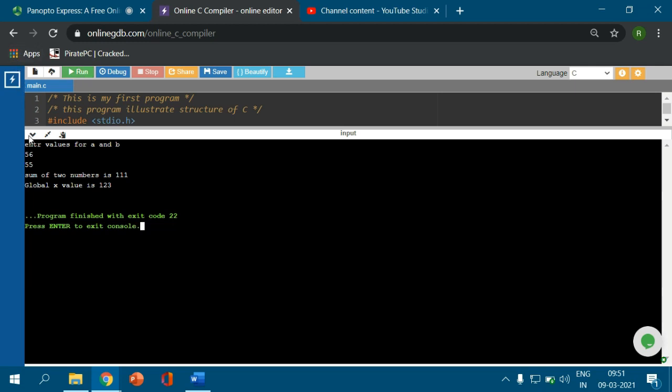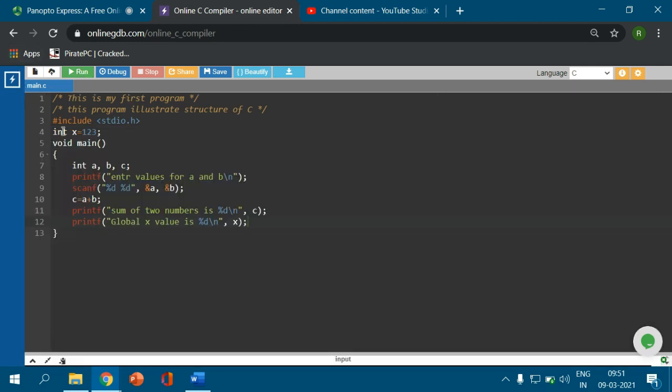So what do you mean by the global? It means the value of x is available in any block of a C program. After we write the functions or the subprograms, we can also understand this very well.